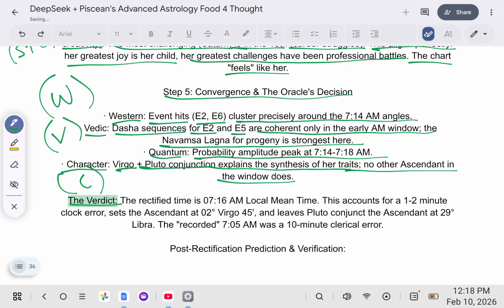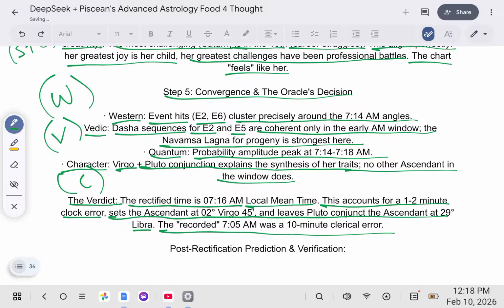Here's the verdict. The rectified time is 7:16 a.m. local mean time. This accounts for a 1 to 2 minute clock error, sets the ascendant at 02 degrees Virgo, and leaves Pluto conjunct the ascendant at 29 degrees Libra. The recorded 7:05 a.m. was a 10-minute clerical error.